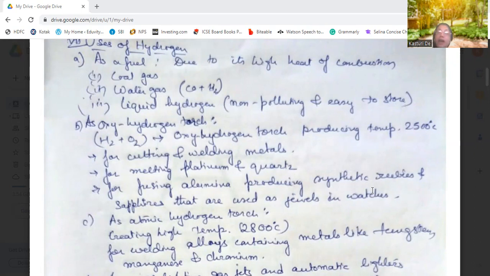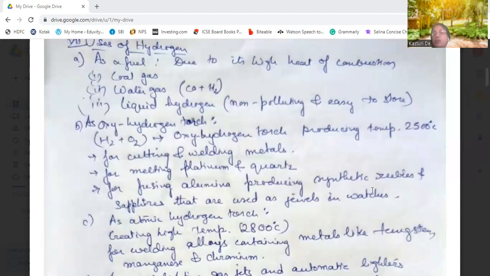Okay. Then an atomic hydrogen torch is also used for welding alloys. Welding means joining the metals, and cutting means separating them apart. So the atomic hydrogen torch also creates a very high temperature, that is 2800 degrees centigrade.